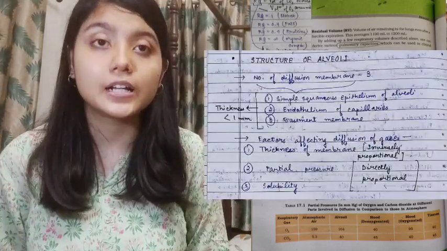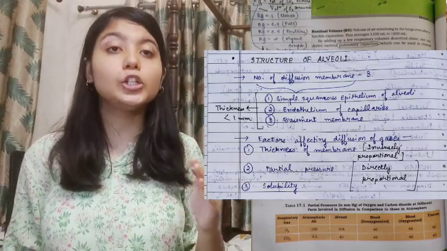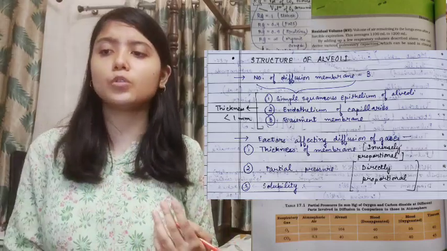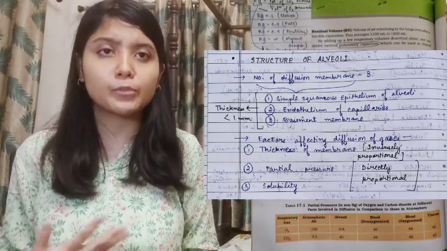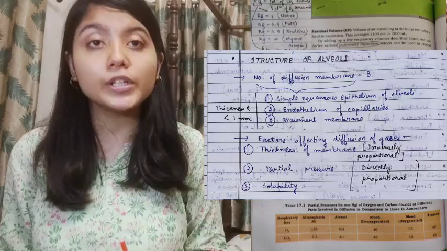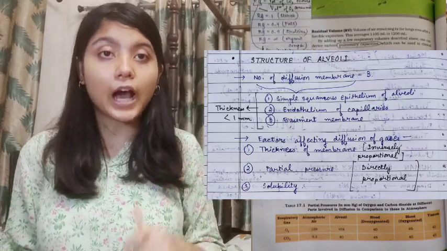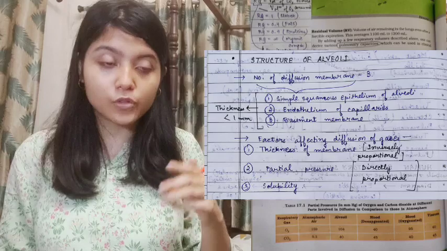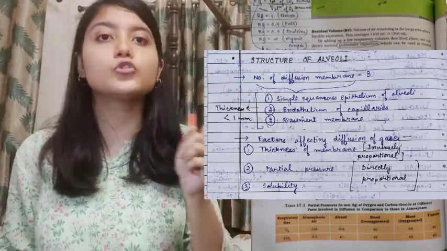Then you need to make certain notes, that is, on what conditions diffusion across membranes depends. The 3 conditions need to be remembered, not just to frame your concept properly, but you also need to know how it varies, because if the thickness of the membrane increases, then the diffusion rate is going to decrease.